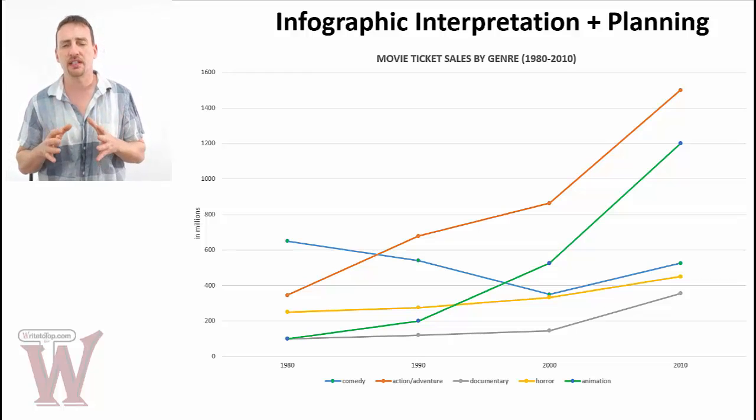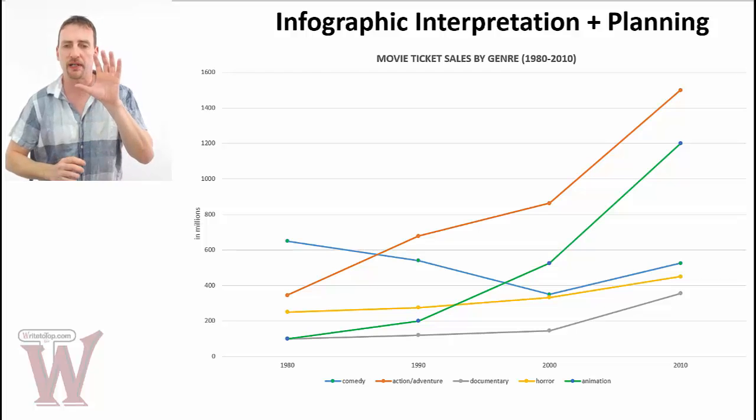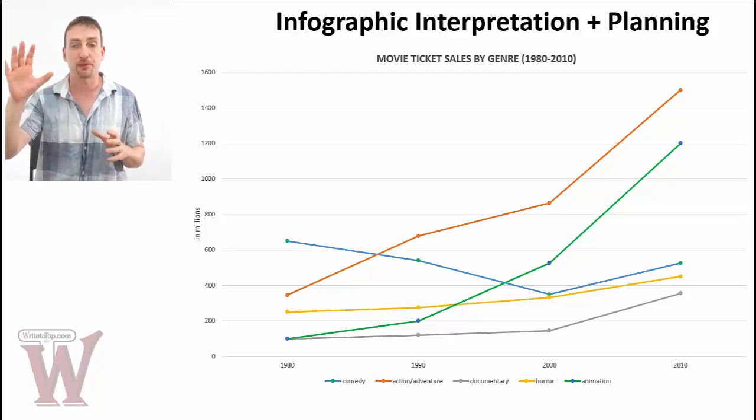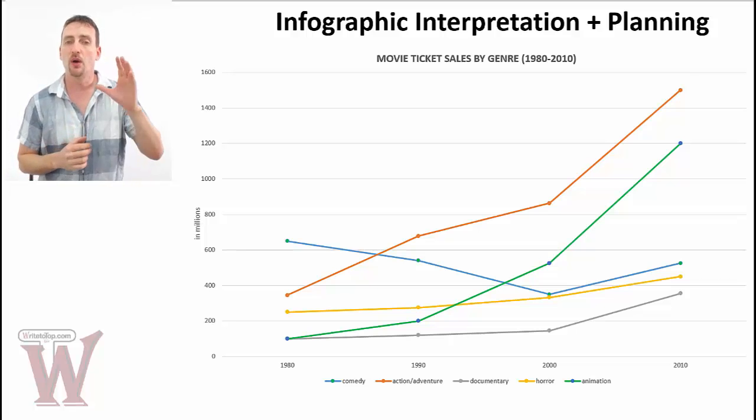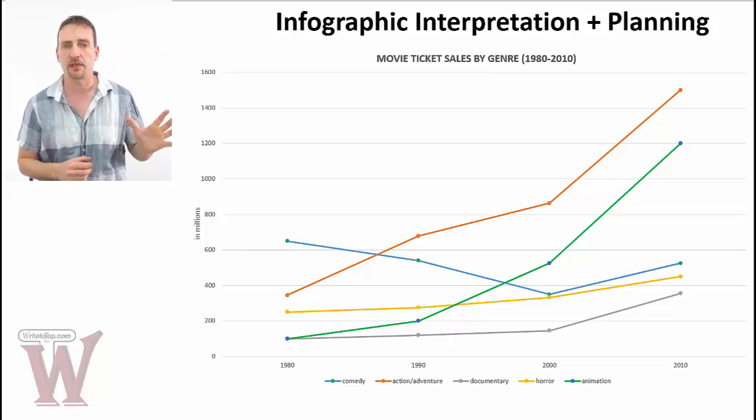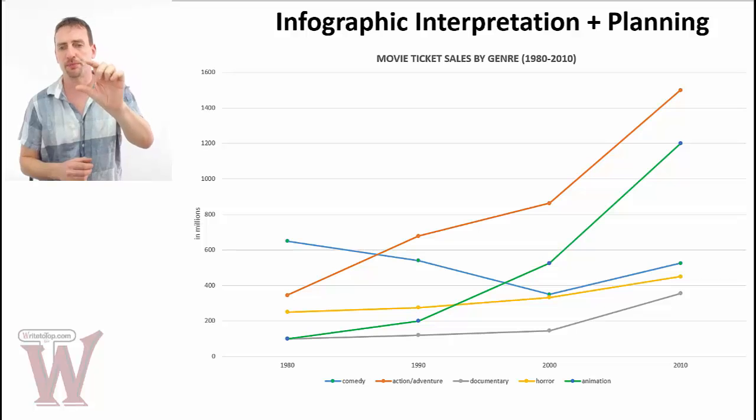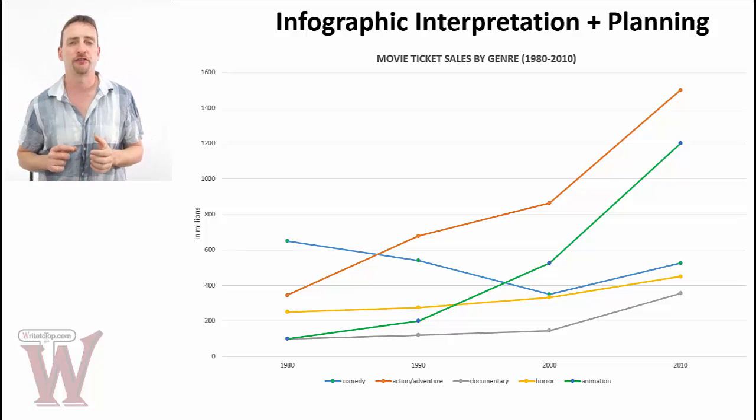And that's probably how I'm going to separate my body paragraphs. This means I'm going to talk about comedy probably in one paragraph, and I'm going to put all 4 of the others in another. Why? Because comedy is going down, everybody else is going up. And then I'm going to put action, adventure, and animation together, documentaries and horror together.